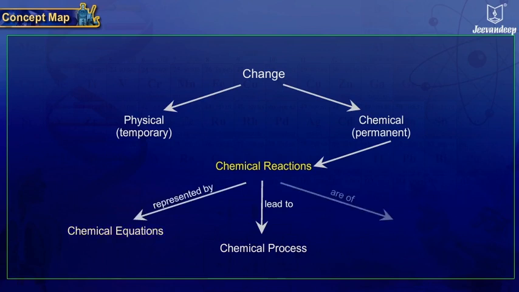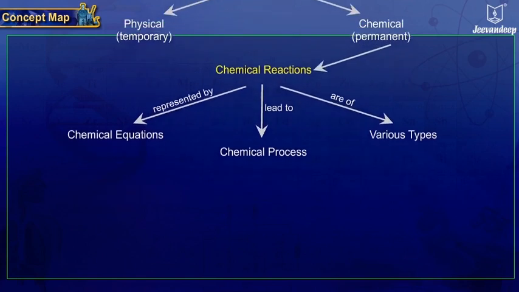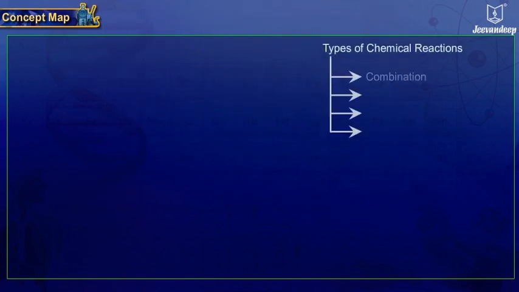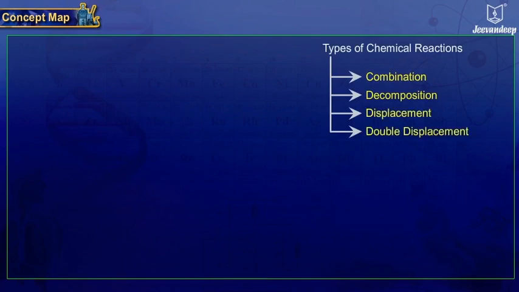Chemical reactions are of various types: combination, decomposition, displacement, double displacement.